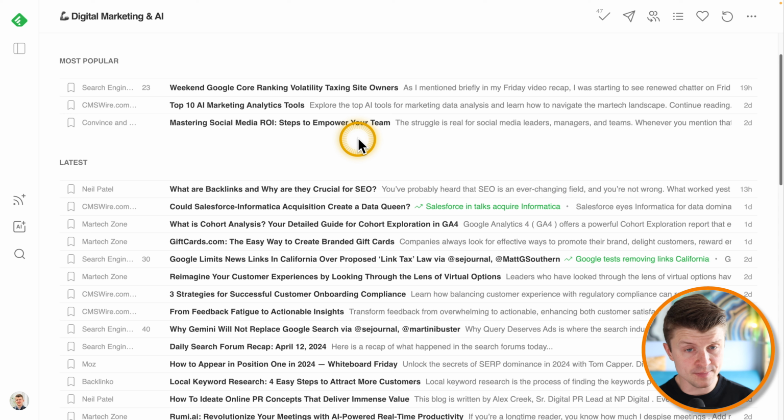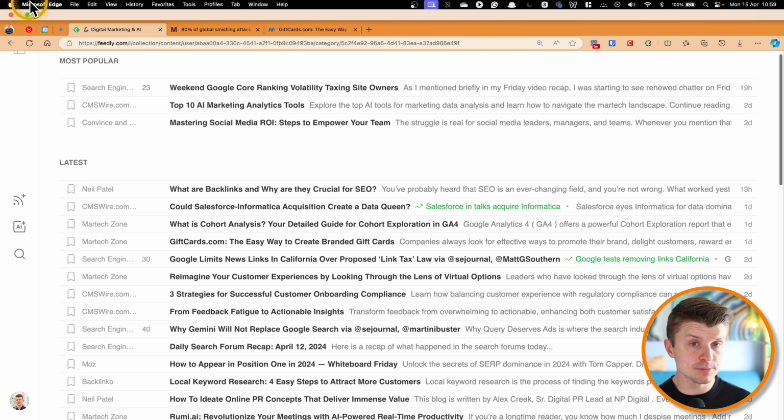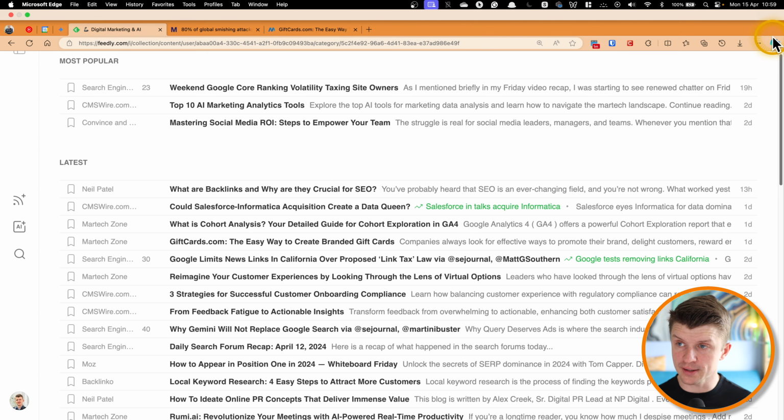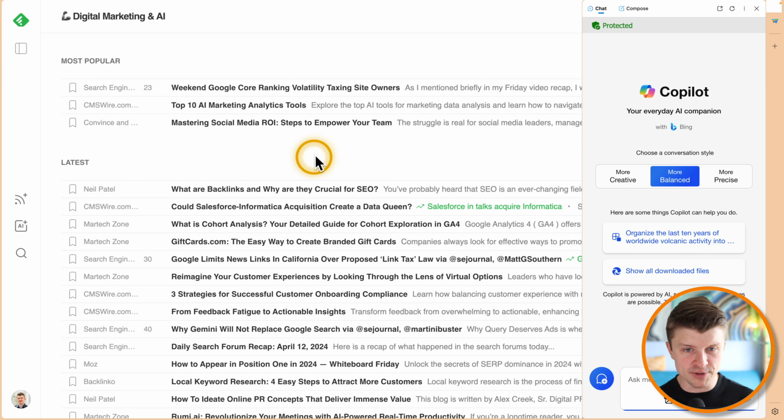So I'm using Microsoft Edge as a browser because it really requires less processing power on Mac compared to Google Chrome. And it also has some really cool options, for example, like the Copilot and all of these goodies.